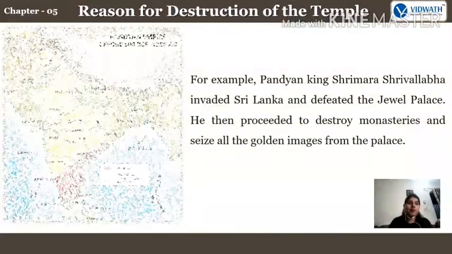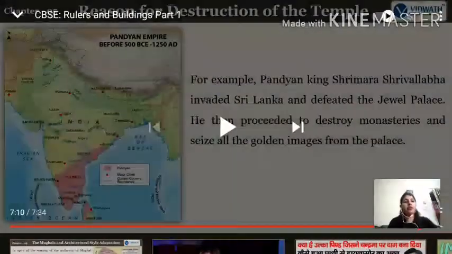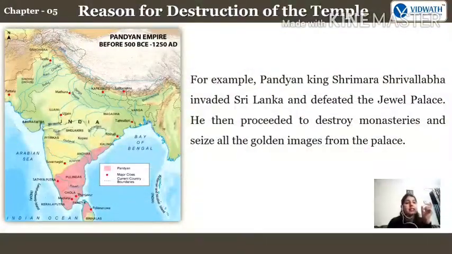For example, Pandyan king Srimara Srivallabha invaded Sri Lanka and defeated the Jewel Palace. He then proceeded to destroy monasteries and seize all the golden images from the palace. Fine. From the Jewel Palace, he just took each and everything, the golden images and every kind of jewelry whichever was available there. So this was the chapter on why temples were targeted.